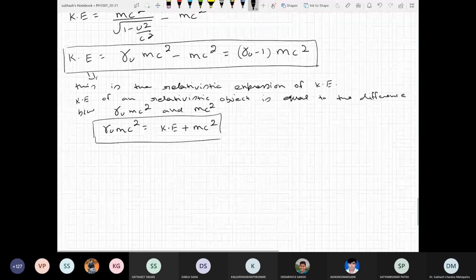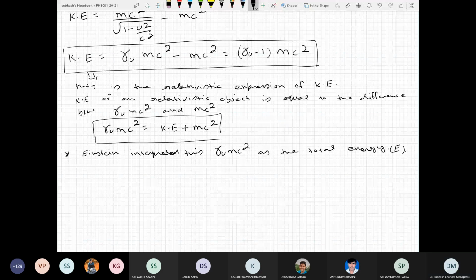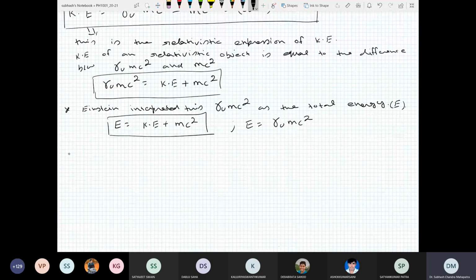So Einstein interpreted this gamma u mc square as the total energy, okay, as the total energy E. So sometimes it's written as E is equal to kinetic energy plus mc square, okay, with E is equal to gamma u mc square. Okay, and the idea is this.